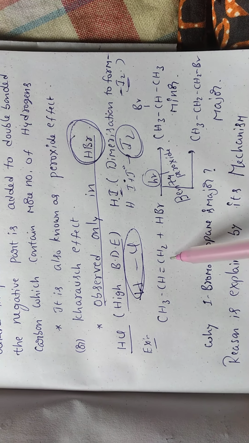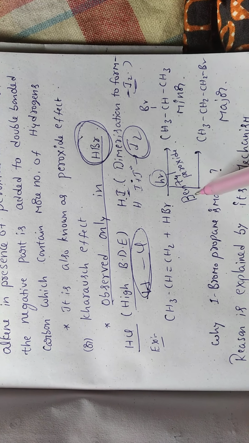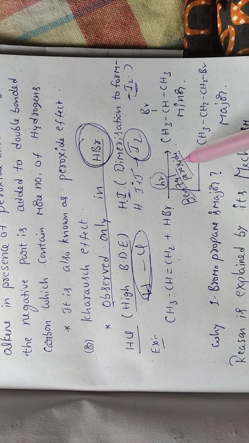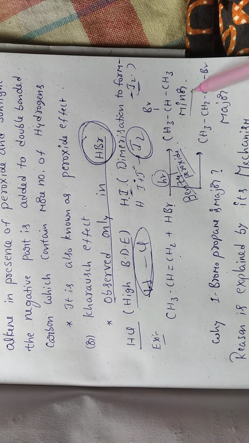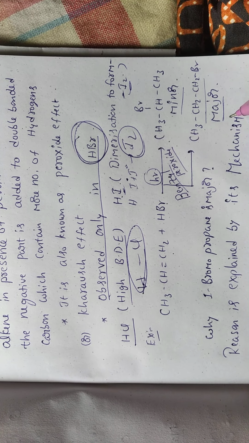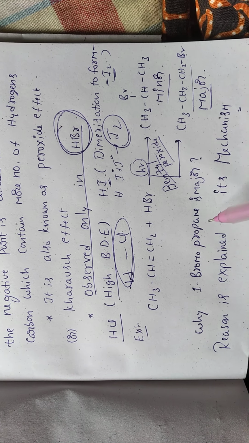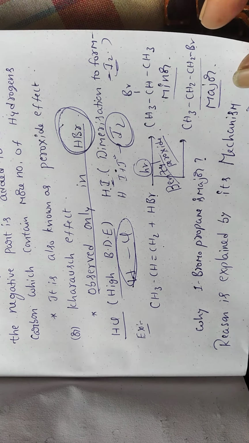For example, when HBr is added to 1-propene in the presence of sunlight and benzoyl peroxide, the result is reversed: 2-bromopropane is minor and 1-bromopropane is major. This is the reverse of Markovnikov's rule. Why is 1-bromopropane major? The reason is explained by its mechanism.